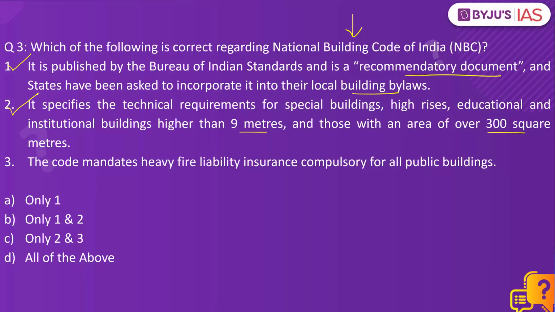Number 3, the code mandates heavy fire liability insurance compulsory for all public buildings. It is not yet compulsory, although there are articles which say that National Building Code of India should provide for a mandatory heavy fire liability insurance for all public buildings. But as of now, since it is not compulsory, that is why the statement is not correct. So 1 and 2, B, is the right answer.